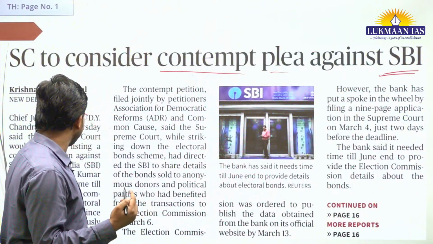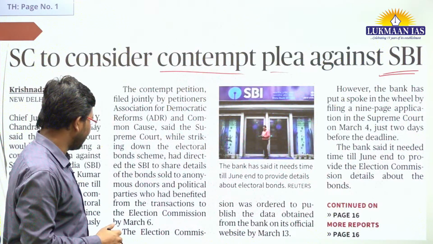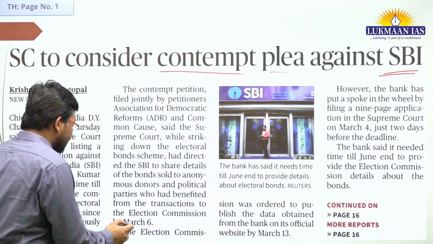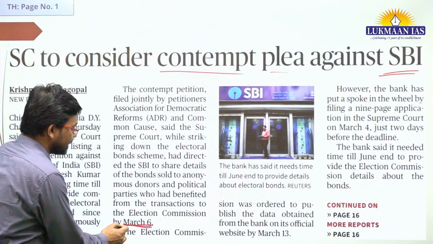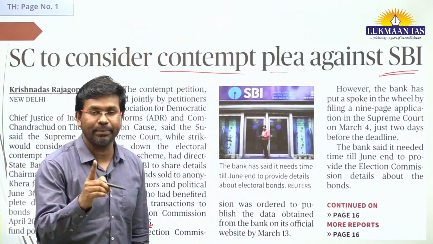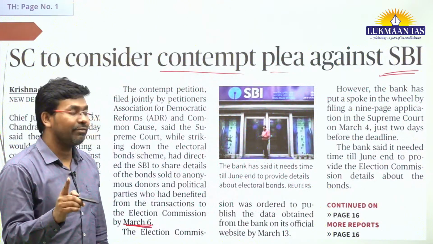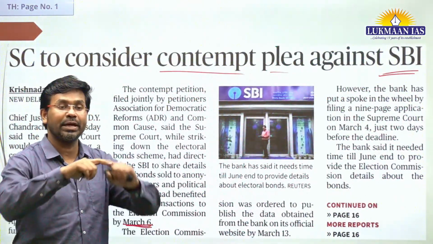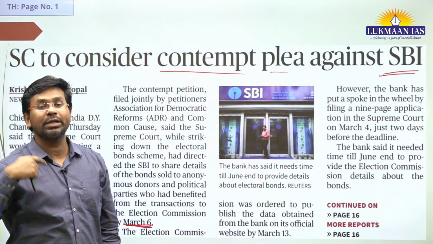The Supreme Court had given a deadline to the State Bank of India: by March 6 the bank must furnish the data to the Election Commission of India, and on 11th March the Election Commission of India will make the data public on its website.